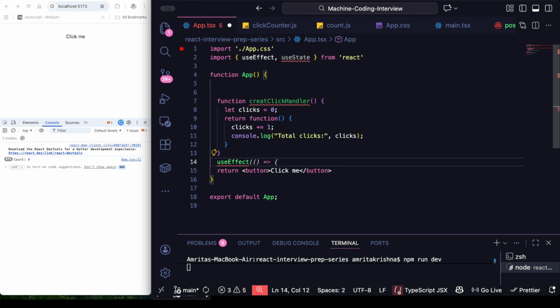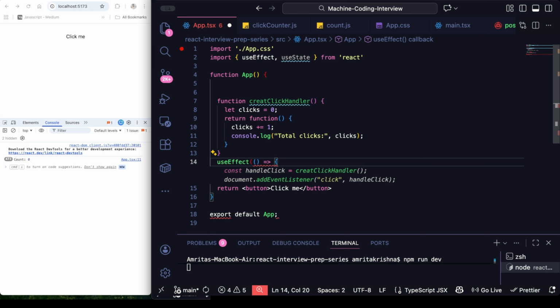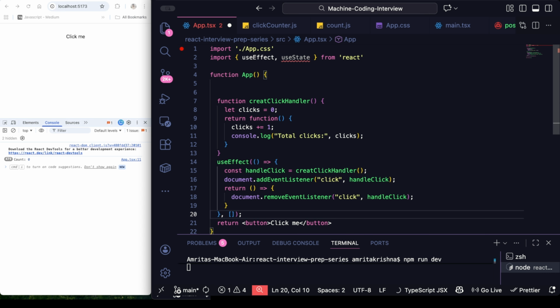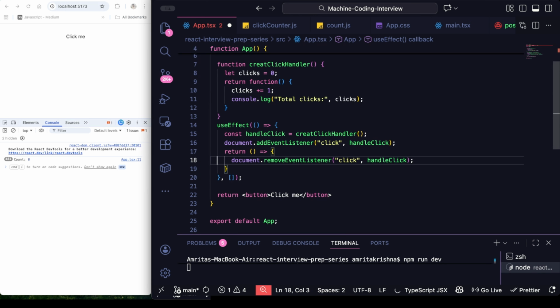Okay, and now useEffect, and done. Grabbing this function reference, attaching this to the document using the click event, and then on the component unmount we are just removing the listener, to avoid a memory leak.